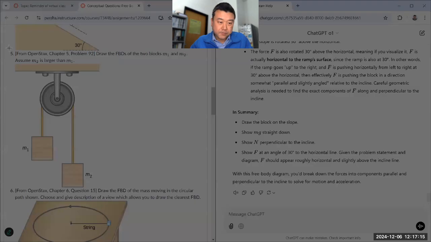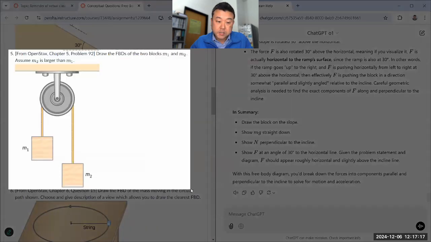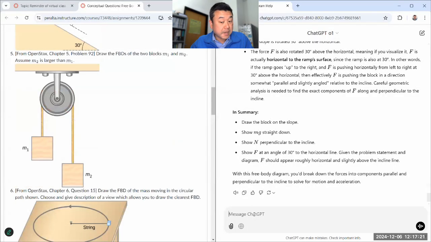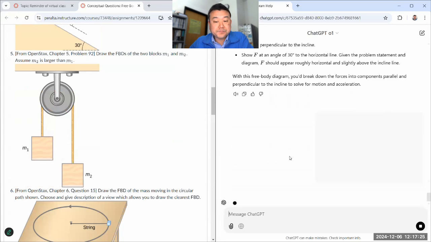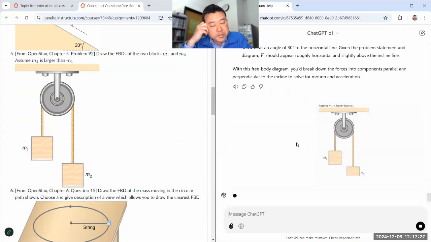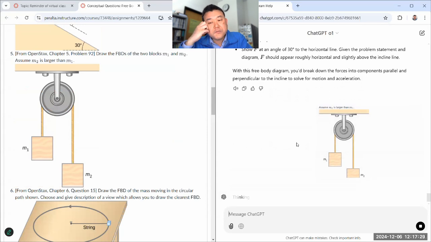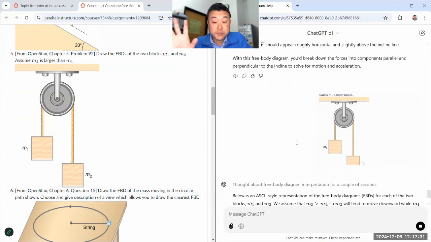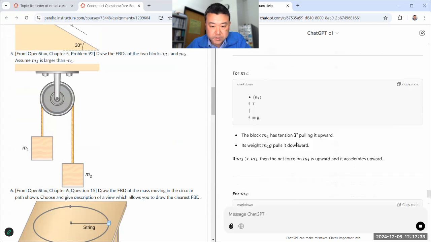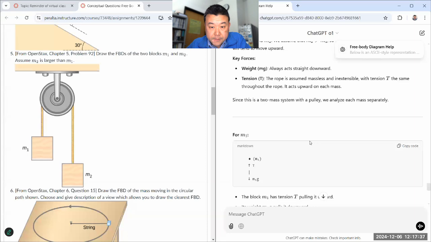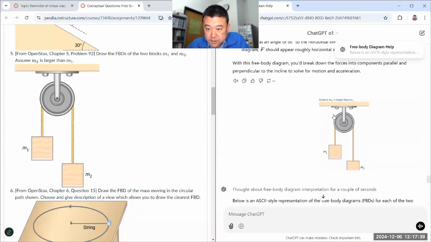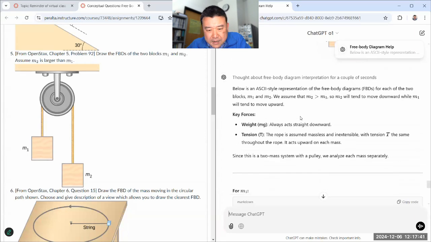I'm not really reading through the word descriptions, but usually the word descriptions in the past were helpful, so I imagine they still are. And so if you are reading through the word description and trying to draw free body diagram figures on your own, helped by the word description, I think that might help. And I think this free body diagram is probably not quite correct.